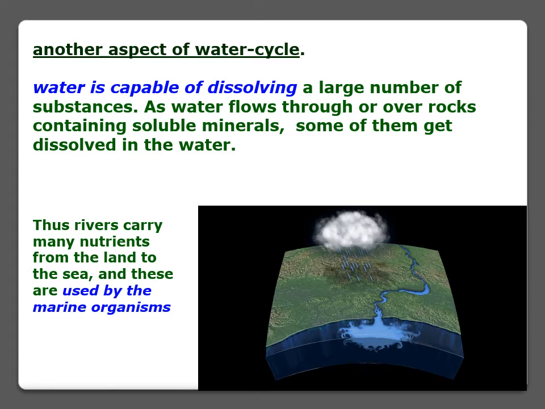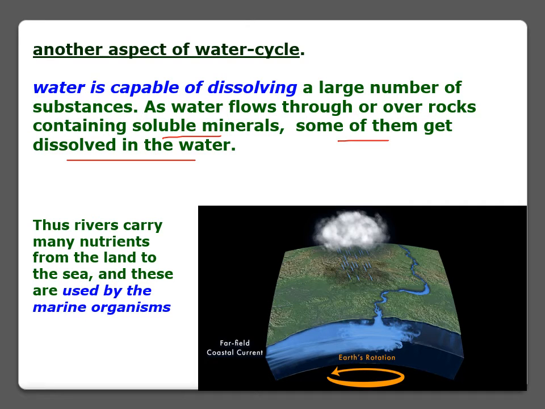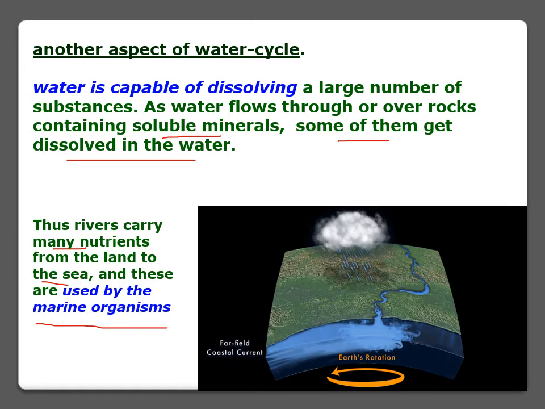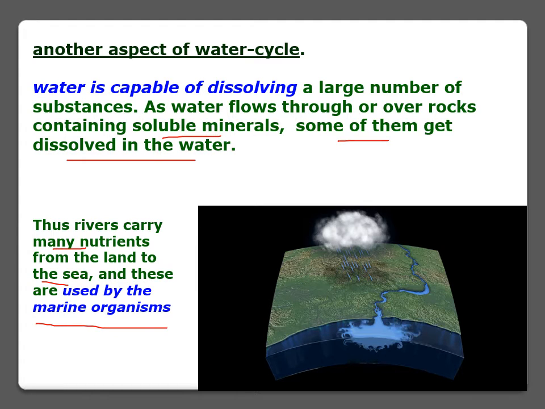As water flows through or over rocks containing soluble minerals, some of those minerals get dissolved in the water and go into the seas and rivers with that water, right? Thus, rivers carry many nutrients from the land to the sea, and these are used by marine organisms. So the water cycle is helpful in taking these minerals from rock to river and then to sea. That is another very important aspect of the water cycle, right?